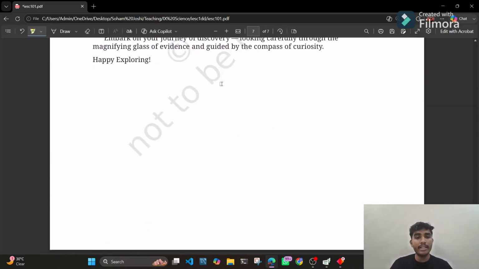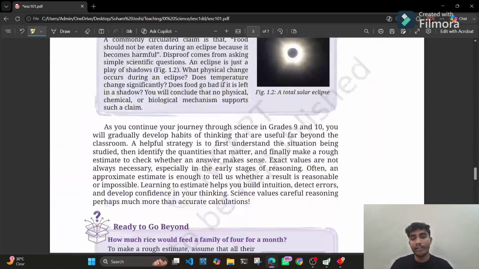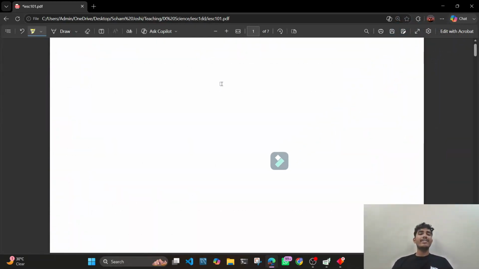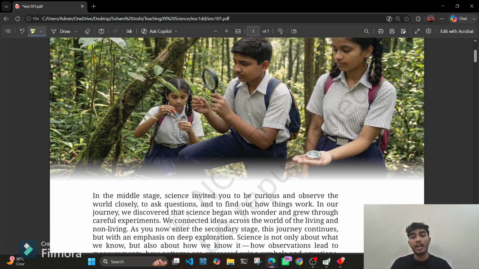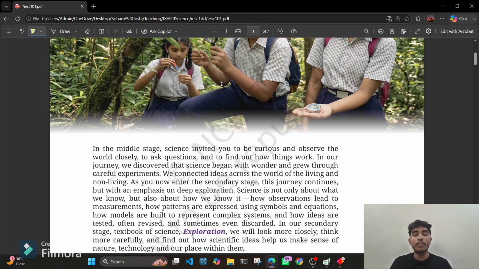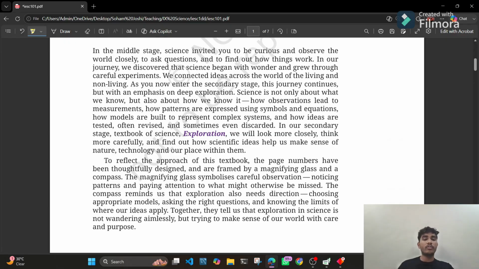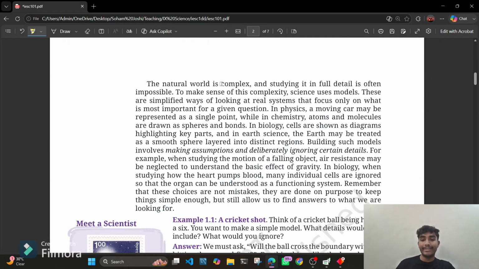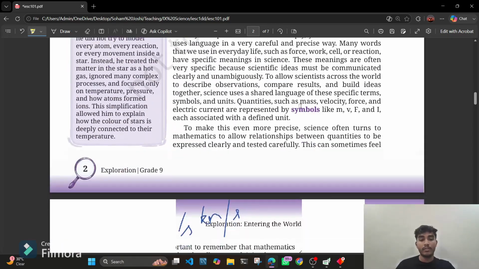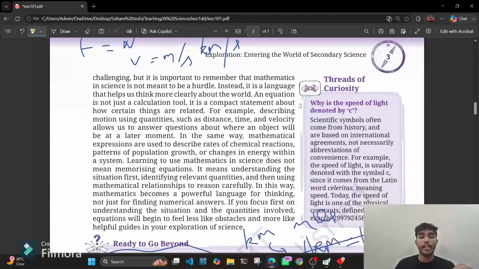Okay, so we'll just quickly summarize what we have learned so far. We have just learned that now we are stepping into this world of secondary science. Now we'll go in a more detailed manner. We'll learn things in a more detailed manner. We'll explore things, how things work, why this happens, why that happens, how does this happen, etcetera. We saw an example of a cricket shot.